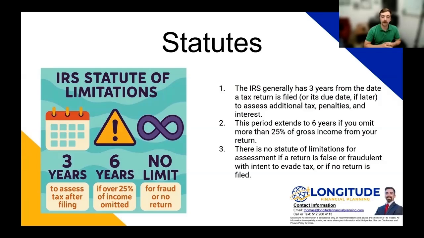The next statute of limitation is extended to 6 years. And this is if the IRS finds you omitted more than 25% of your gross income on your return. Then beyond that there's no statute of limitation if you file a fraudulent return, making false statements or attempting to evade taxes. Then also if no return is ever filed.